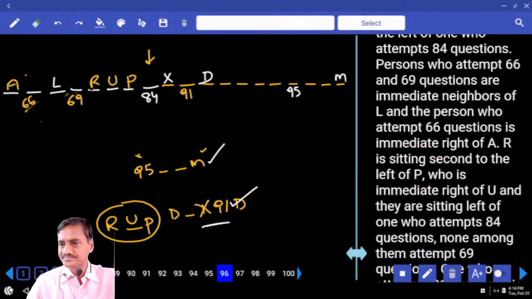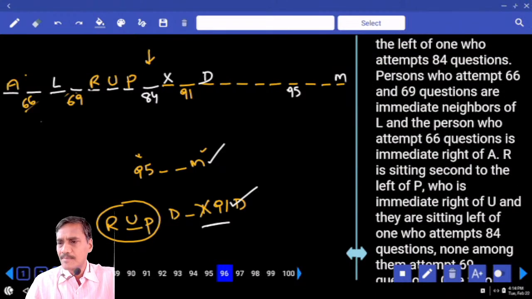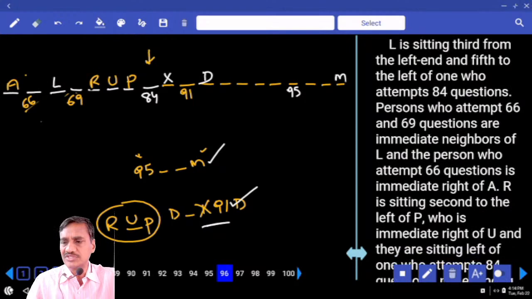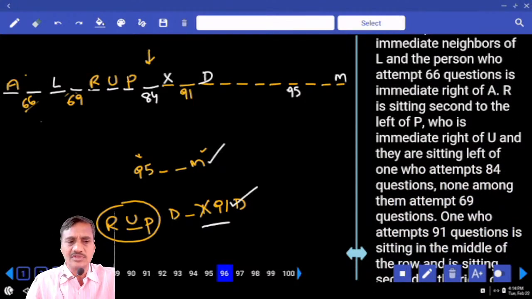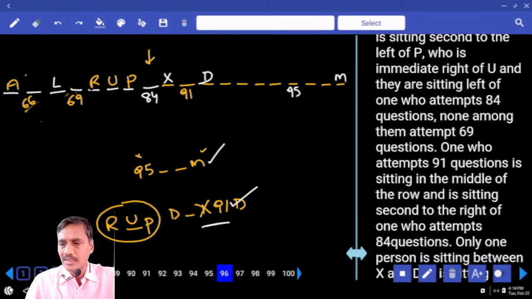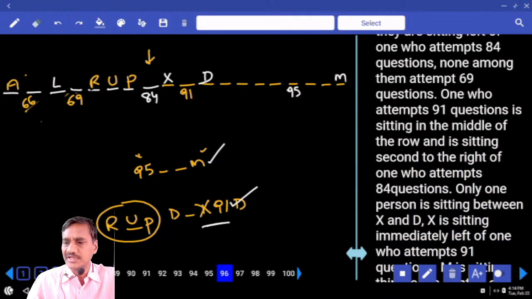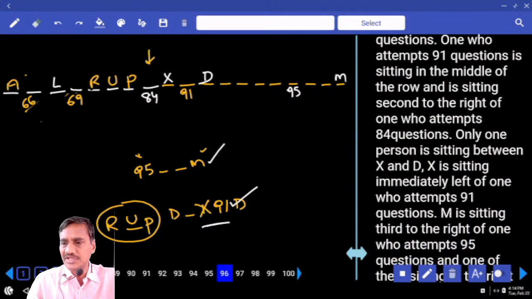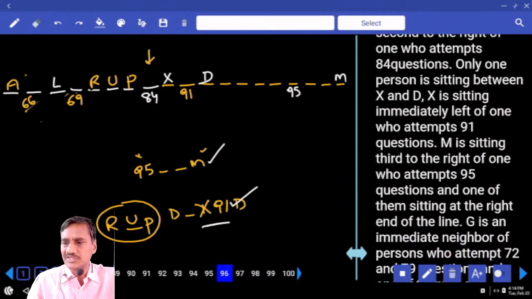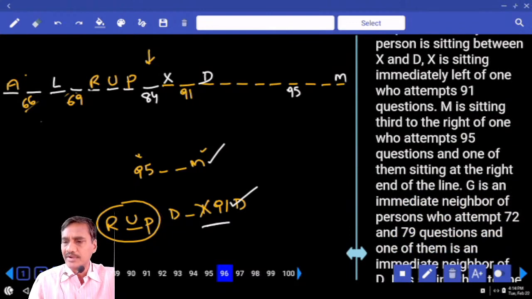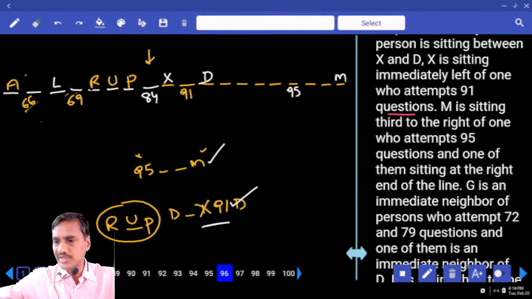Then, the persons who attempted 66 and 69 are immediate neighbors of L, and R is sitting second to the left of P. The information is done, right? And the one who attempted 91 is sitting in the middle of the row and is sitting second to the right of the one who attempted 84 questions, and only one person between X and D. X is sitting to the immediate left of the one who attempted 91 questions. And next, M is sitting third to the right of the one who attempted 95, and one of them is sitting at the right end of the line.